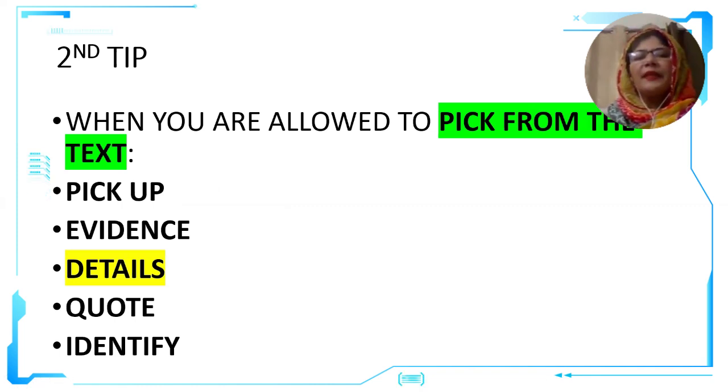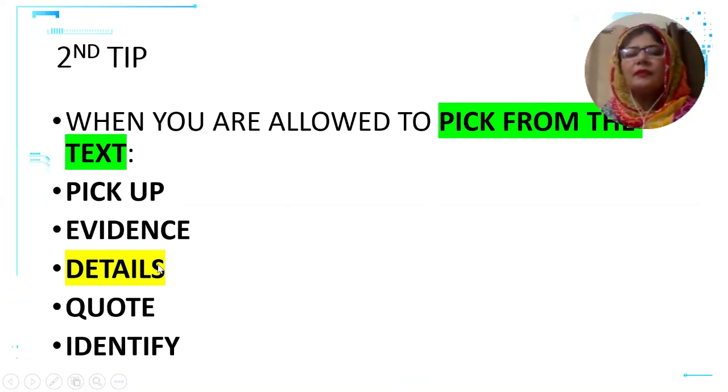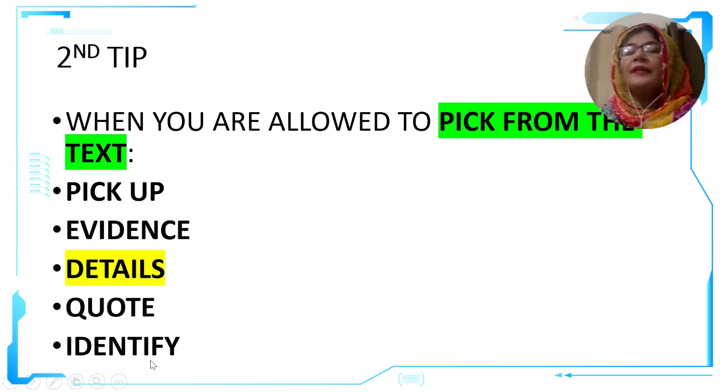The second tip is about in which questions you are allowed to pick from the text. If the examiner uses any one of these words which you are seeing on your screen, let me read them. Number one, pick up, give evidence, give two details, quote, or identify. If any one of these words is in the question, it means the writer has allowed you to pick from the text.